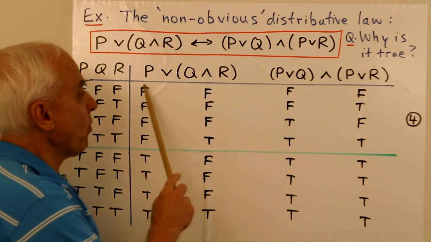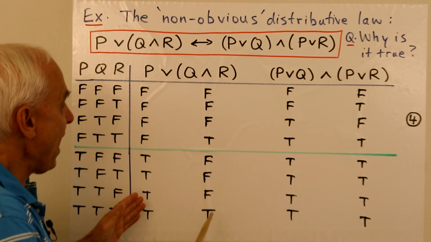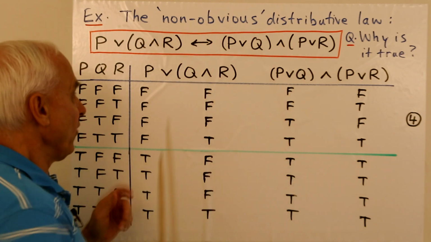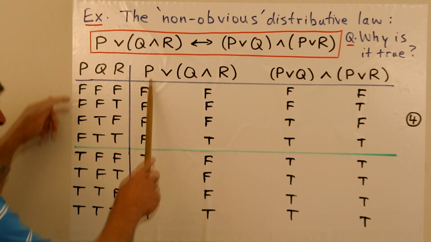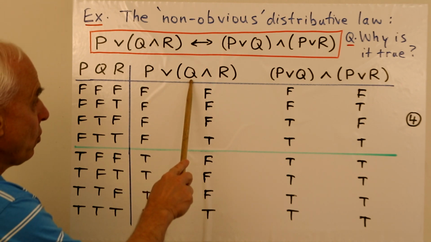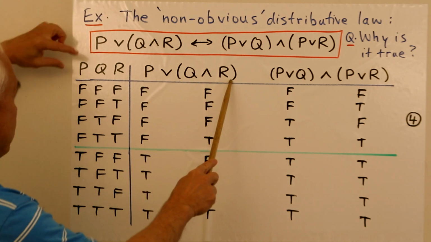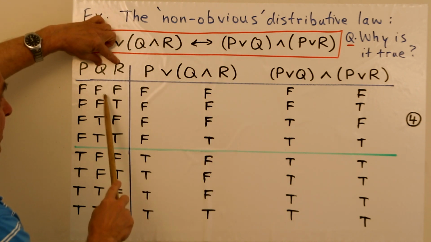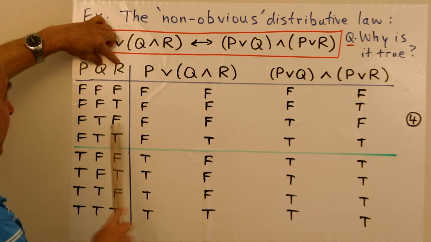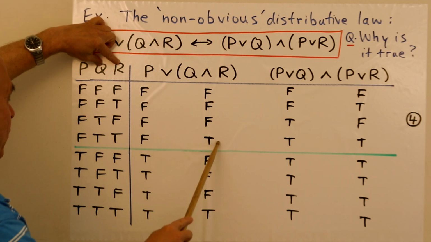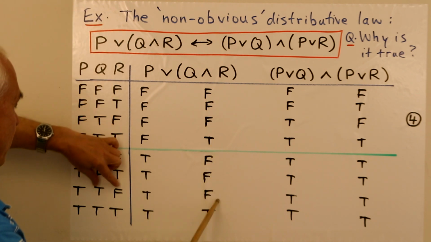And here then we're going to assign values to these various ingredients in here. So I've copied P. Here is Q and R. So Q and R, we're just looking at those and we're taking an and. So there's a false here. These are all false. This one's true. There's a false, false, false, and here there's a true.